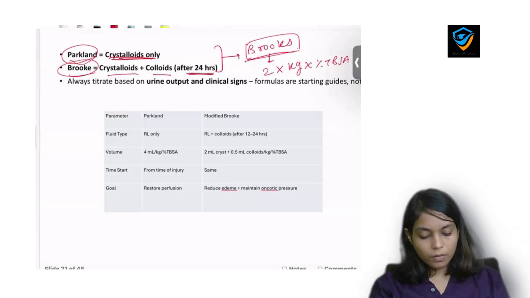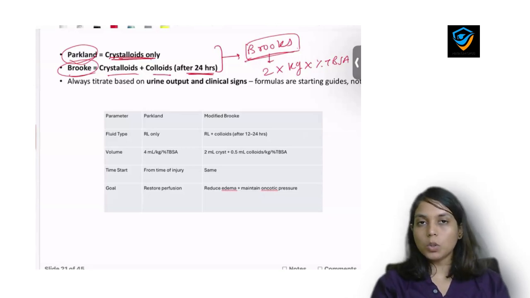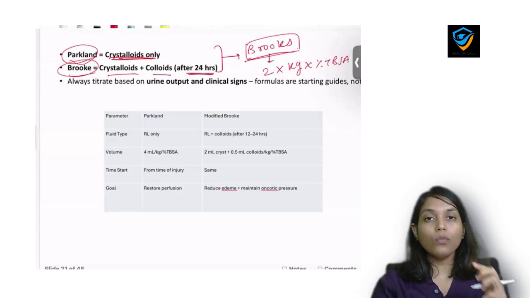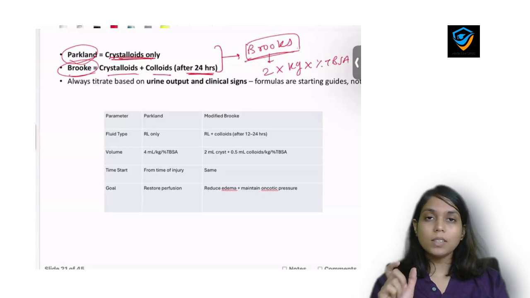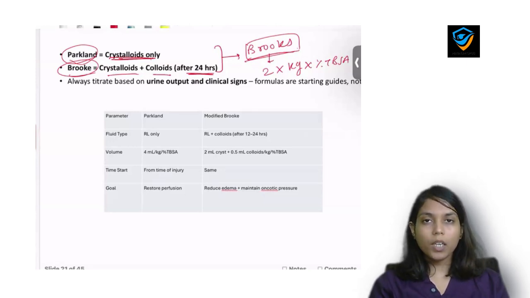Now what are the indicators of when to stop resuscitation? It's not the thing that you have started resuscitation of the patient and then you forget about that patient. If you started resuscitation, you need to monitor the patient, because there can be a possibility of fluid overload. Or many times the patient is dry, he will need more fluid, and what you are providing is not sufficient for him. So if this is the case, then you need to monitor the patient by two indicators, and these indicators are